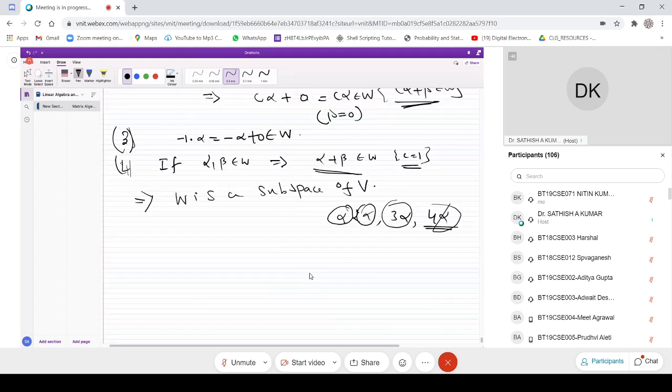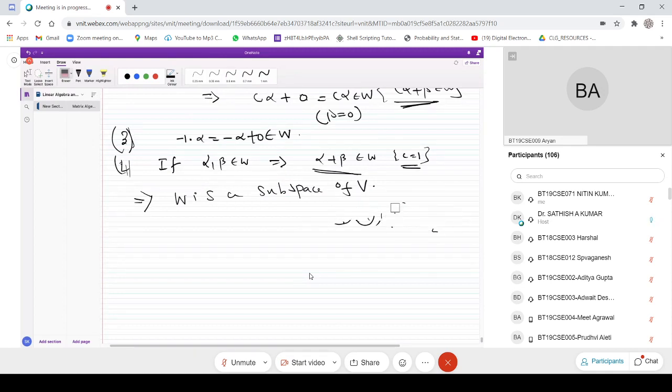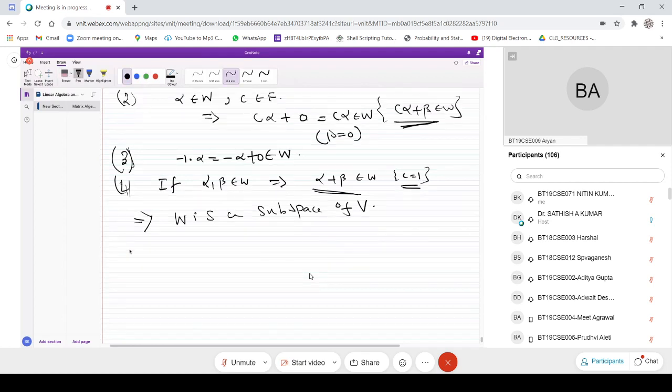So we can simply state that conversely, if W is a subspace of V,